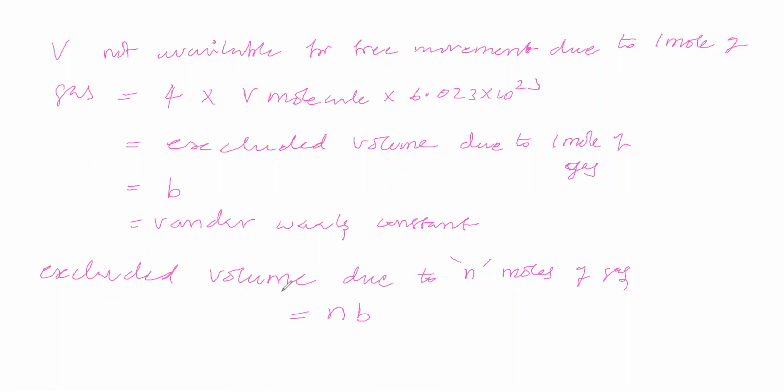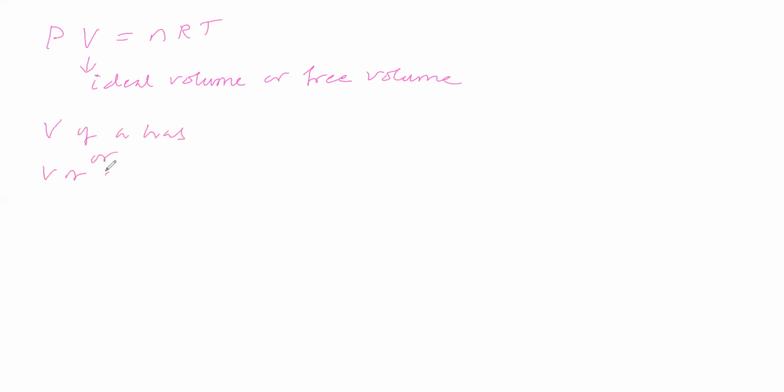Now we will take the ideal gas equation. In the ideal gas equation, PV is equal to nRT. We can say this V is called the ideal volume or free volume. Now we will consider the volume of a gas. Volume of a gas is nothing but the volume of a vessel. And free volume means ideal volume.